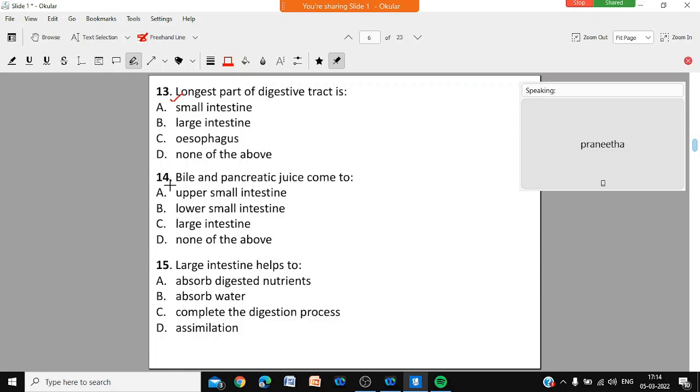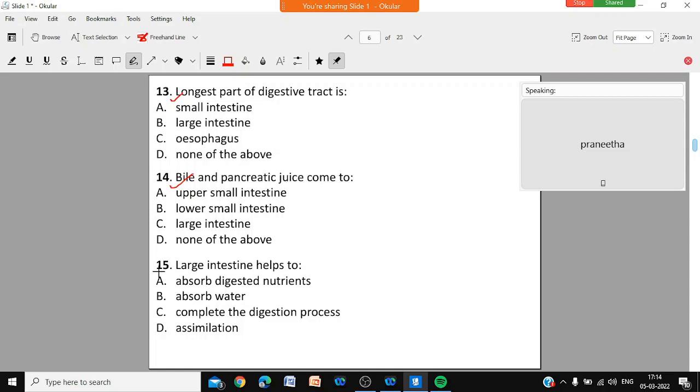Number 14, bile and pancreatic juice come to which place? Upper small intestine means upper part of small intestine, lower small intestine, large intestine, or none of the above.